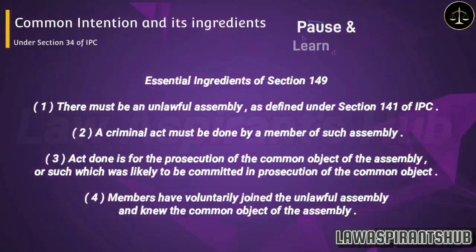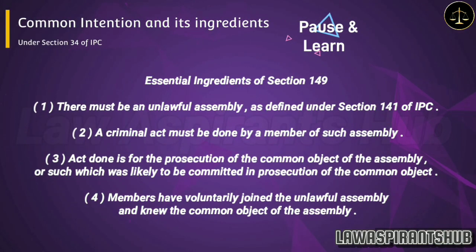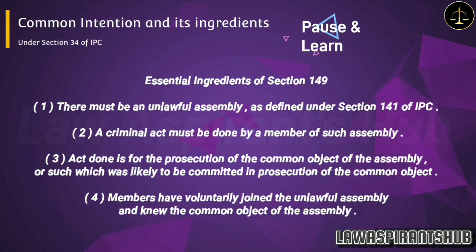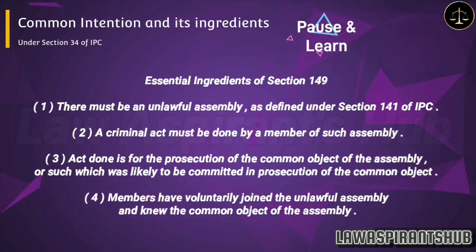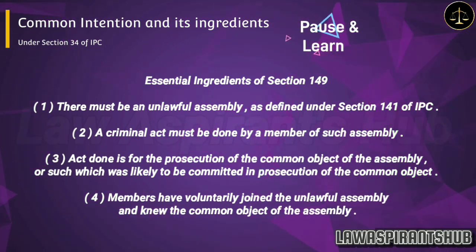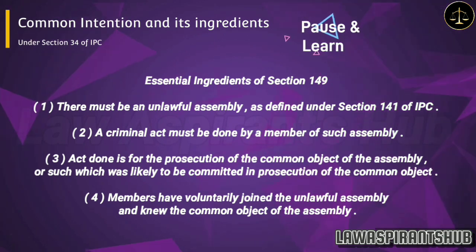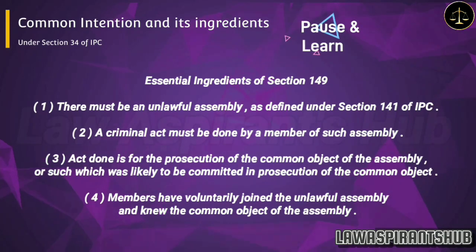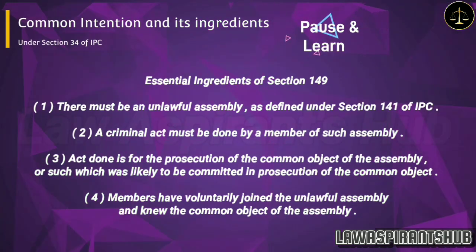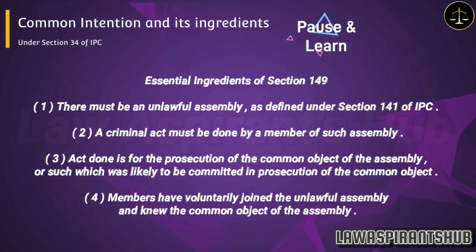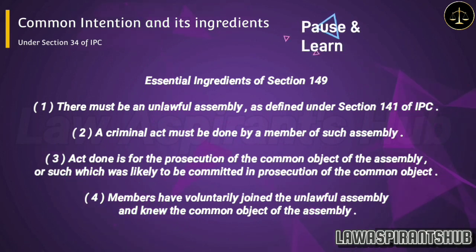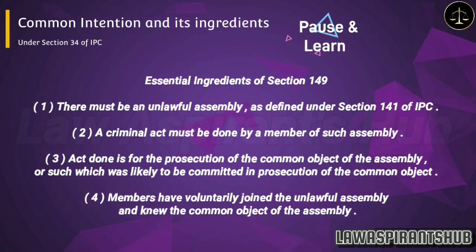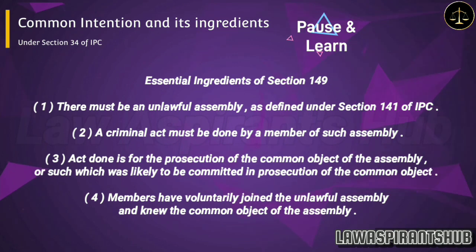Let's examine the essential ingredients of Section 149. 1. There must be an unlawful assembly, as defined under Section 141 of IPC. 2. A criminal act must be done by a member of such assembly. 3. The act done is for the prosecution of the common object of the assembly, or such which was likely to be committed in prosecution of the common object. 4. Members have voluntarily joined the unlawful assembly and knew the common object of the assembly.